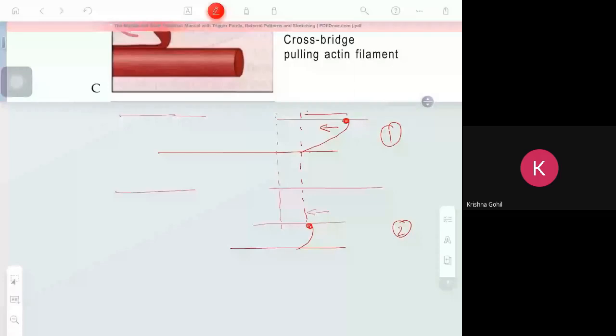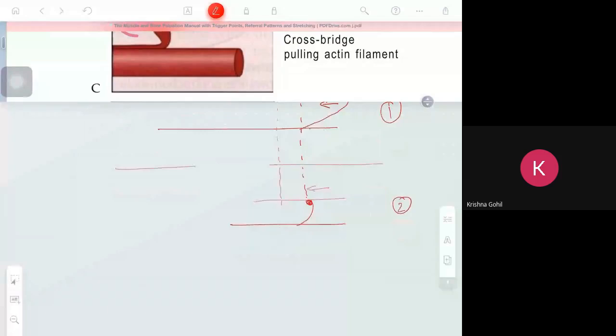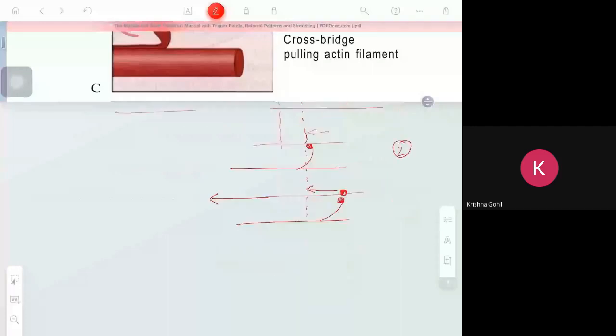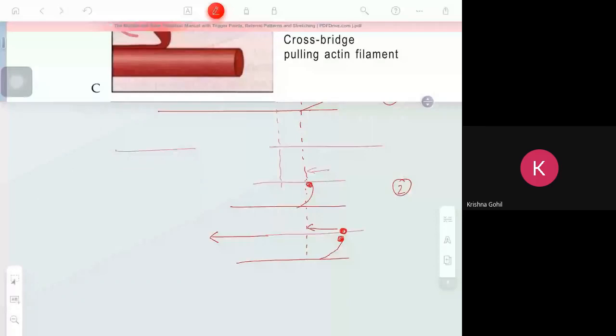So if further contraction is required, then what will happen? It will unbind, and it will again rebind in some other place, and again it will pull. So the filament is moving further towards the center. Likewise, it is pulling the actin towards the center.